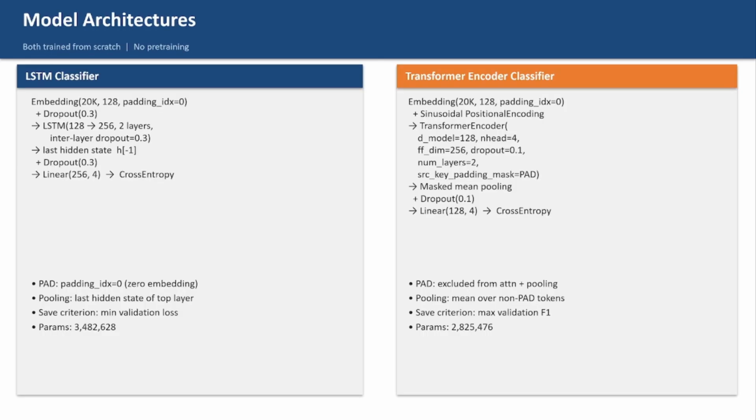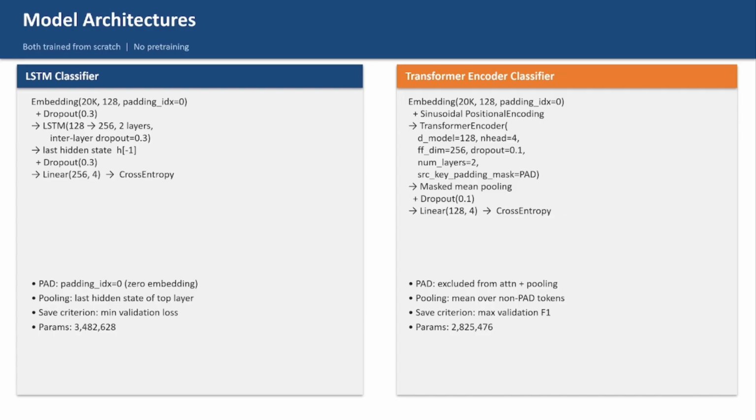Here are the two model structures. LSTM stands for long short-term memory. It is a type of recurrent network that reads text word by word. At each step, it uses three internal gates, input, forget, and output, that decide what information to keep and what to discard. Our model stacks two LSTM layers and uses the final hidden state to classify the text with about 3.48 million parameters.